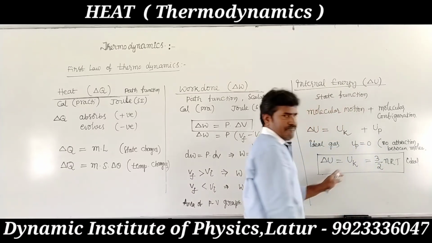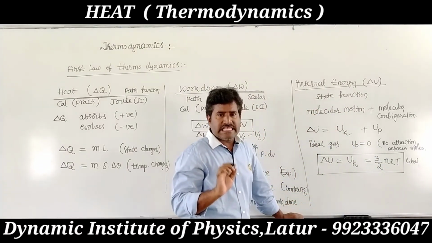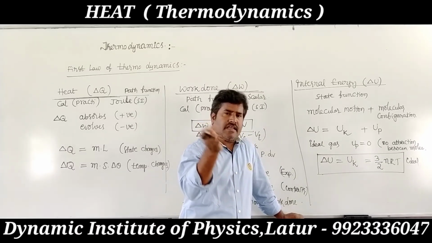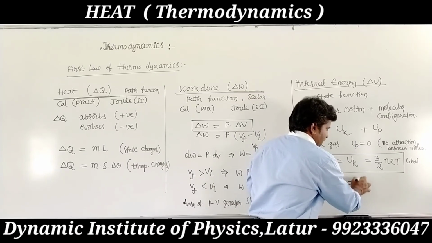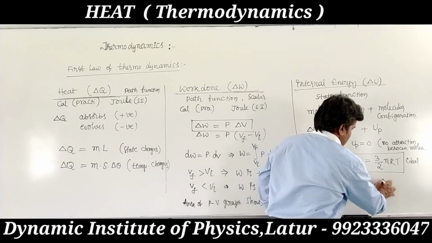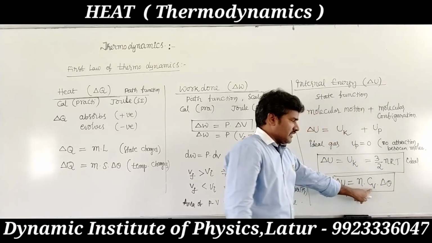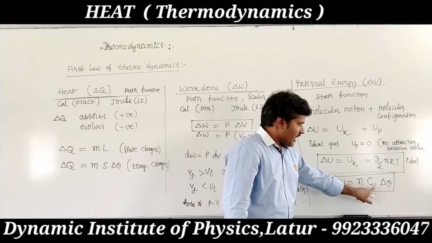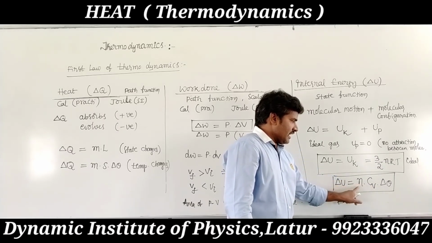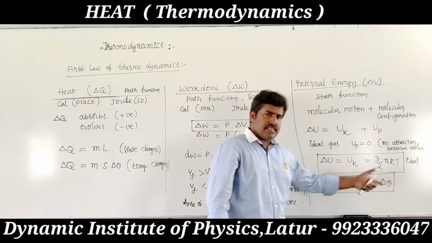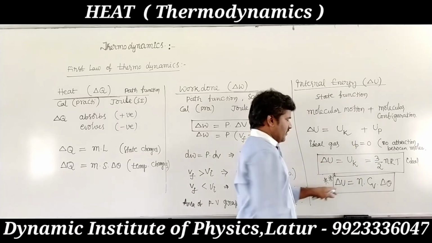Whatever the system, ideal or otherwise, the change in internal energy is written as delta U equals n Cv delta theta, where Cv is the specific heat at constant volume. This is the common formula for every case.